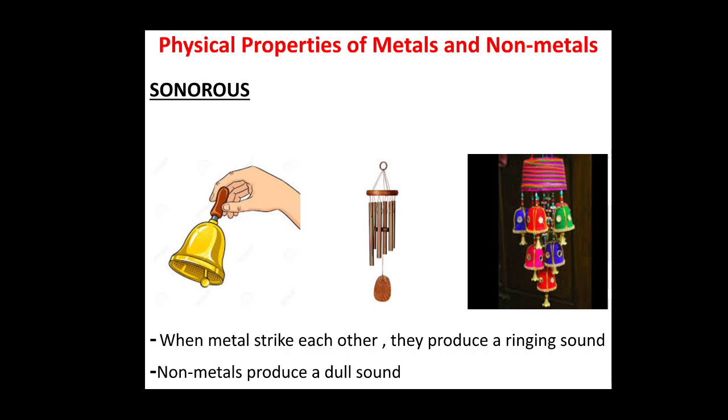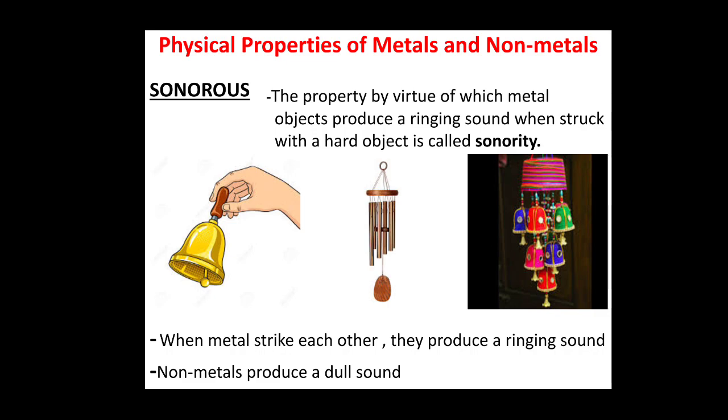Look at the third picture. This is made out of plastic or wood. Do you find a similar type of sound? No, it is dull. So we can conclude that when metals strike each other, they produce a ringing sound, but non-metals produce a dull sound, not like metals. The property by virtue of which a metal object produces a ringing sound when struck with a hard object is called sonority.